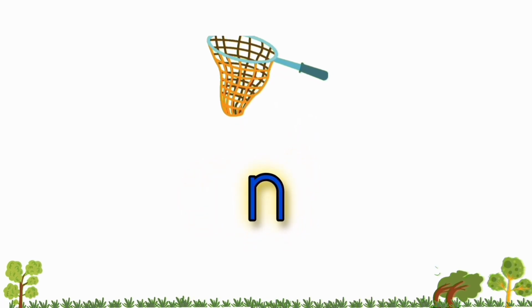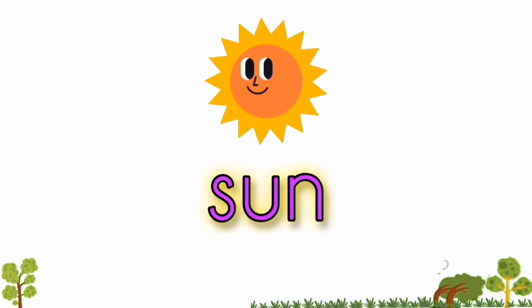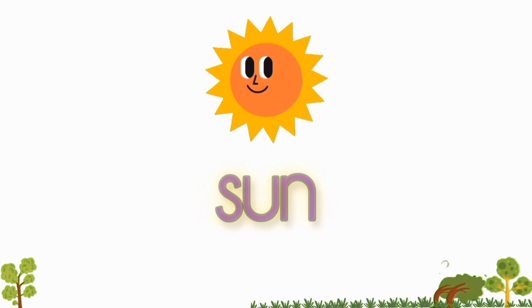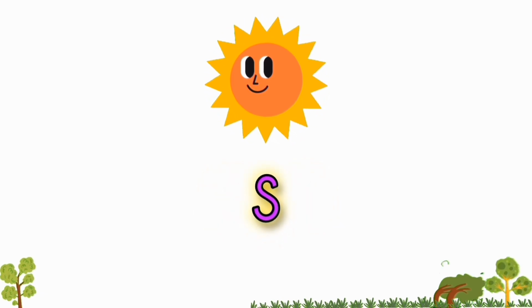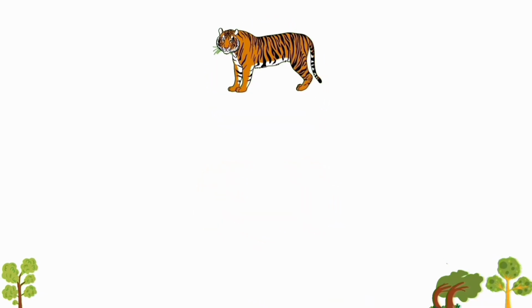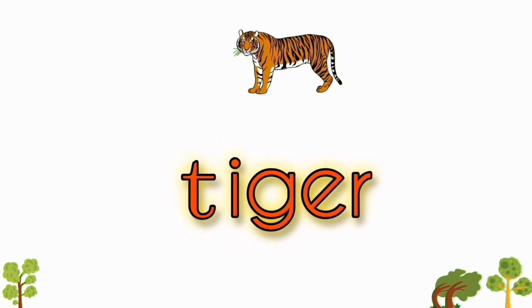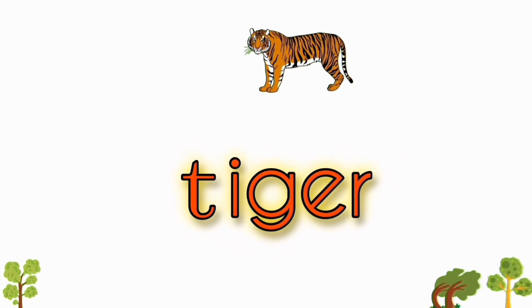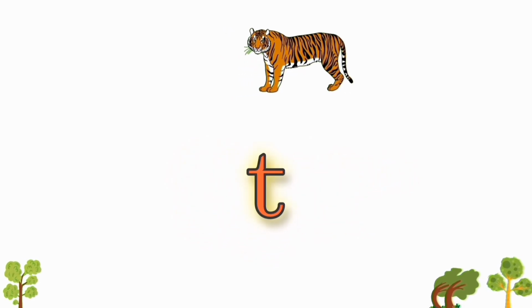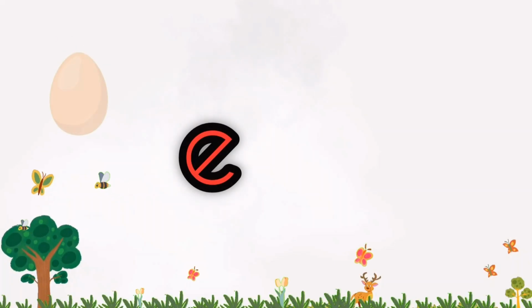What's this? It's a sun. So whenever you see letter S, remember the sun and read the S as S. What's this? It's a tiger. So whenever you see letter T, remember the tiger and read T as T. Now shall we read it together?